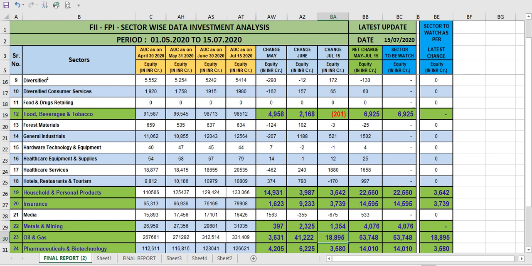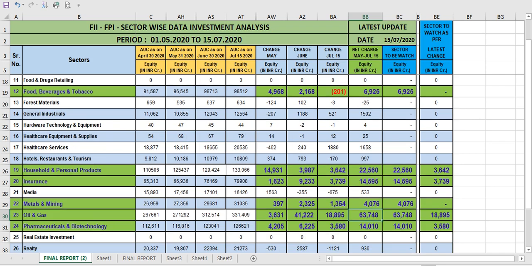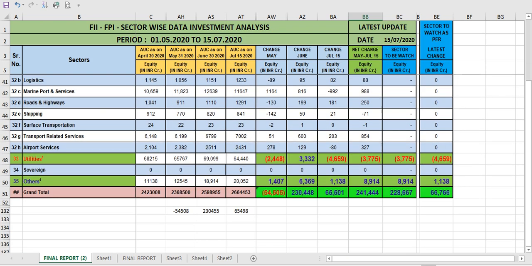What about the total? For May, June and July, how much did they put in total? 63,000 crore. Now what is most important? Suppose in this period they did plus minus plus minus plus minus, and in these 3 months what happened? How much total investment came? Total investment, this plus this and plus this, 241,444.